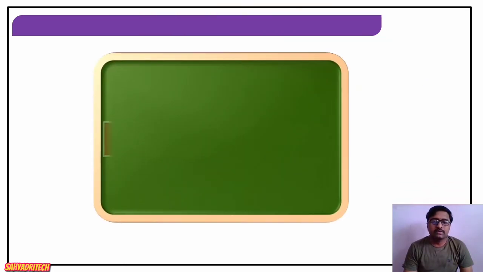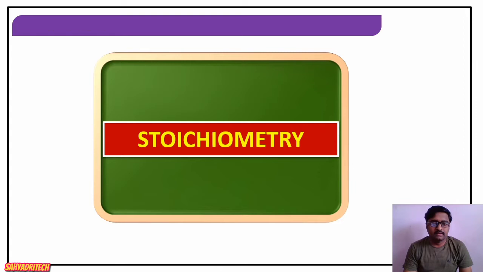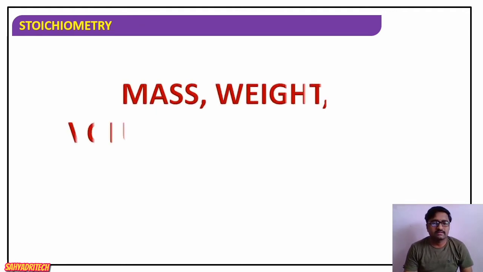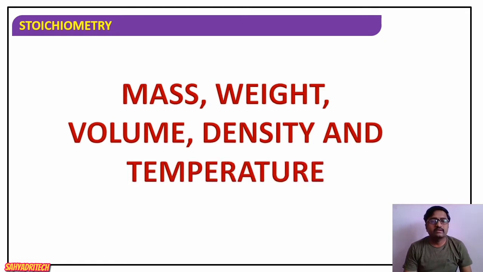In this session we are going to continue the stoichiometric part. In the last session we discussed the definitions for the basic fundamental quantities, or basic physical quantities, according to the SI system. There we defined all the physical quantities. Now we are going to the next concept of the chapter: mass, weight, volume, density and temperature.